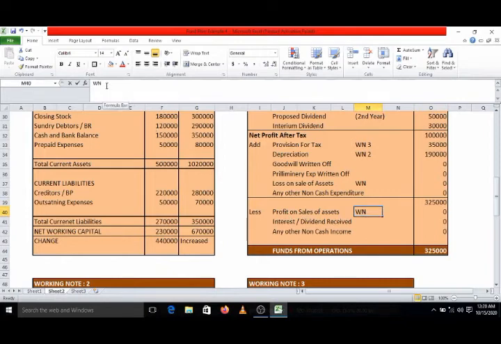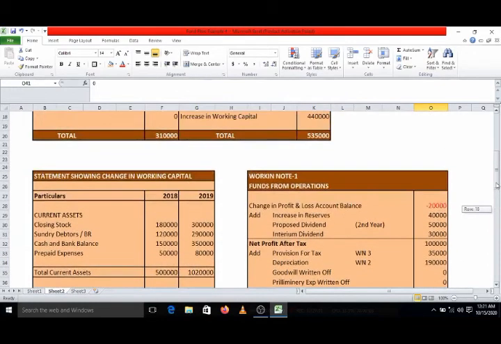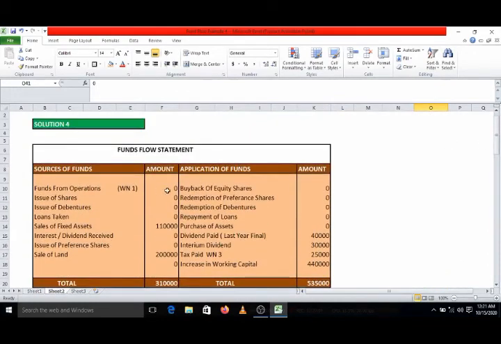I will give you a reference. That amount is rupees 50,000. It means nothing is there on loss on sale of asset. There is no amount. Any other non-cash expenditure is also zero. So the total till now 3,25,000 minus profit on sale of asset 50,000 minus interest dividend received 0 minus other non-cash income 0. So funds from operation amount is rupees 2,75,000. That is our final amount, which we will write on the funds flow statement on the sources side, 2,75,000.